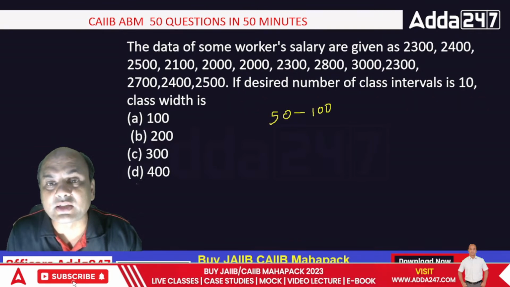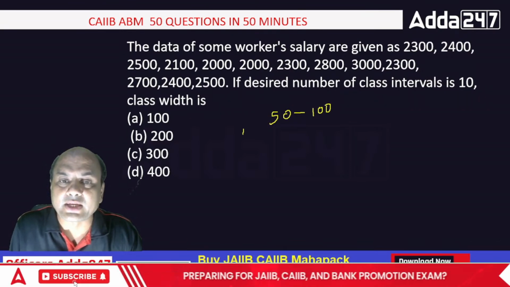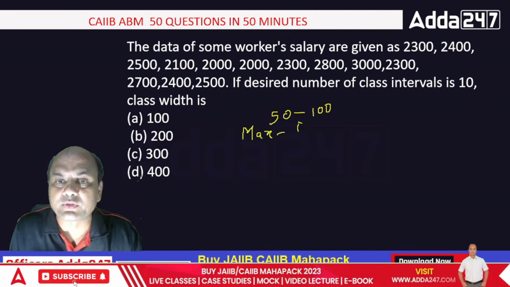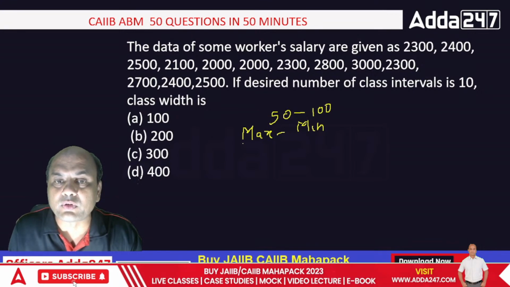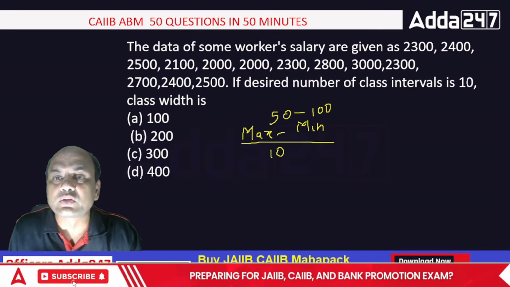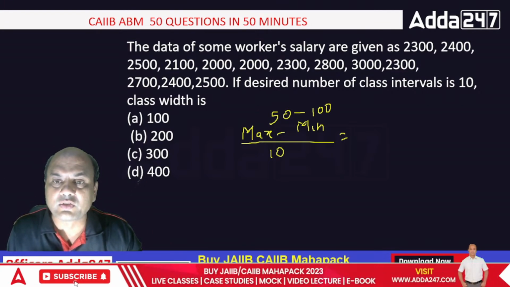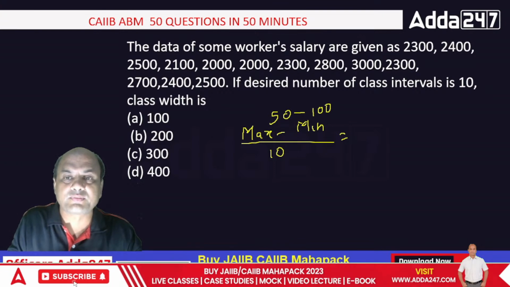And how to find this class width? For finding the class width, always take maximum minus minimum, the whole upon the number of intervals required. The number of intervals is 10. What is the maximum number over here?